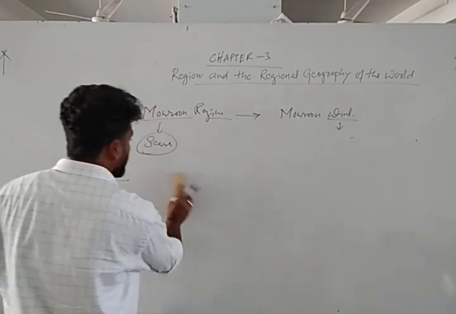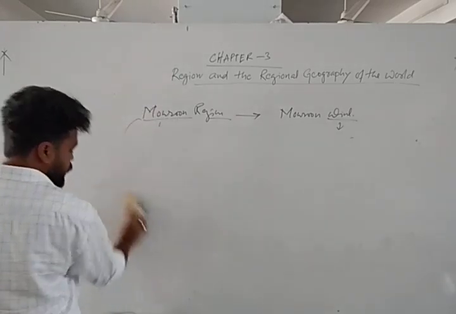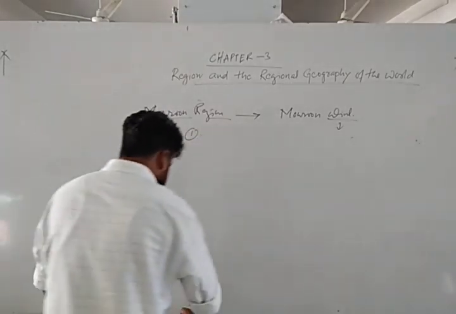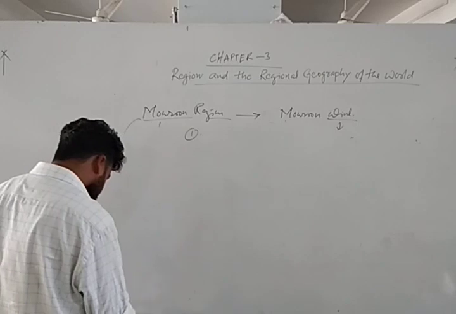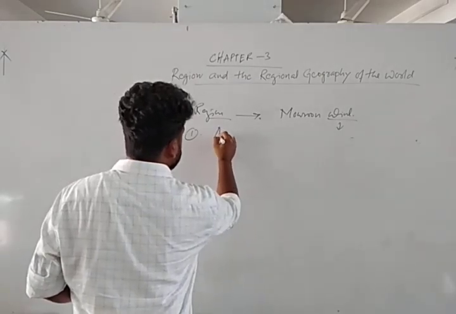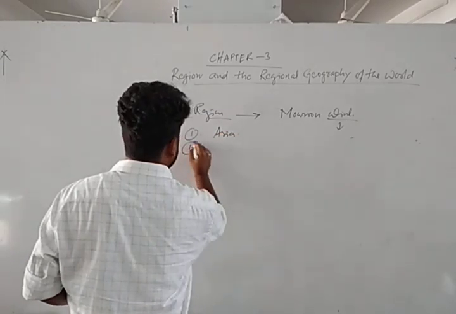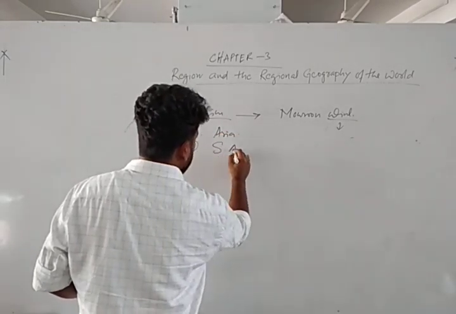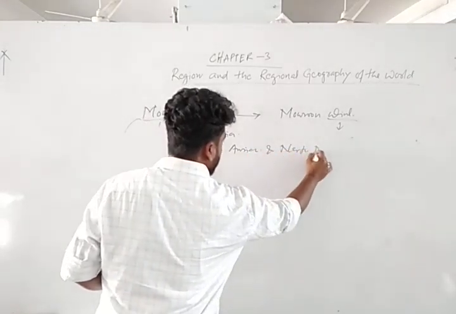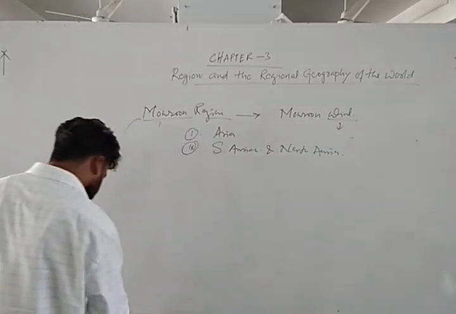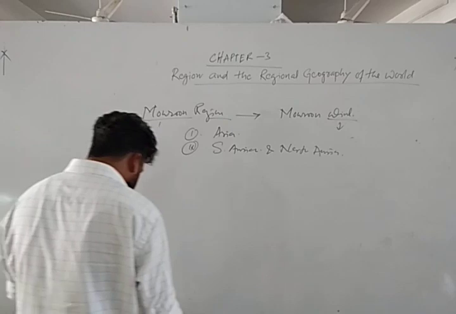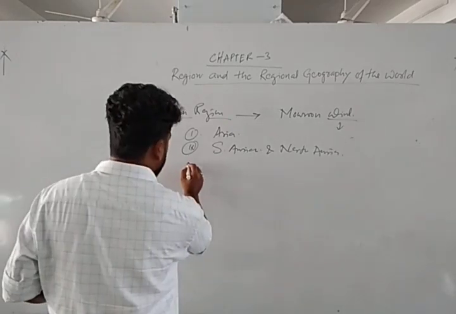So let's see what different regions fall under the monsoon region. Number one, okay, we'll discuss some countries here. Generally, some parts of Asia. Next, some parts of South America and North America. Again, some parts of Australia, and again some parts of Africa.